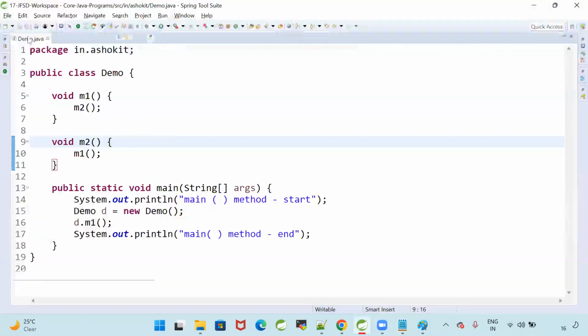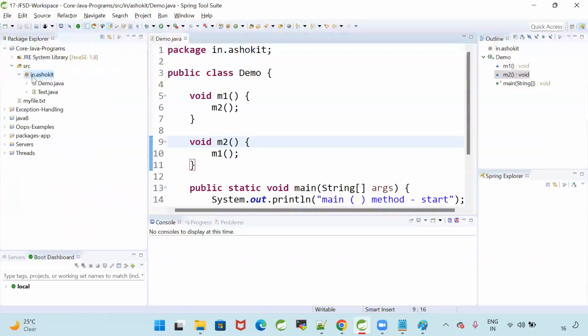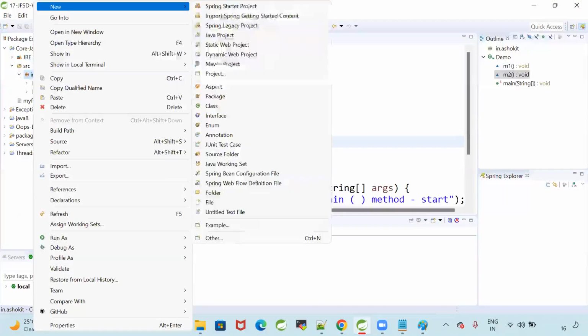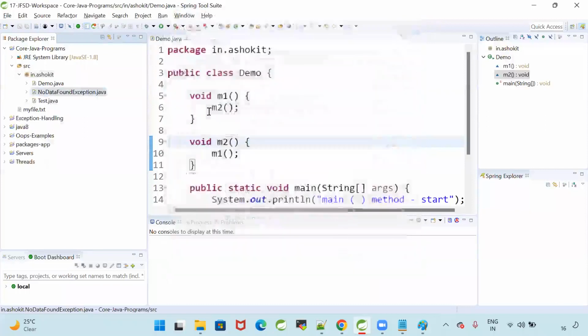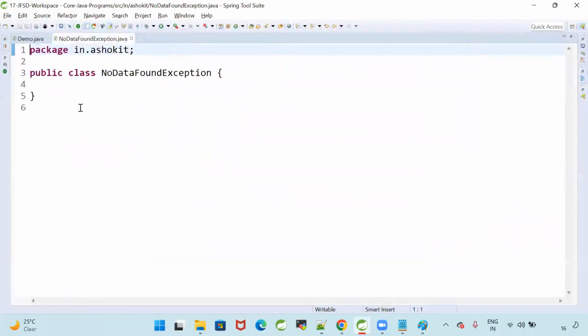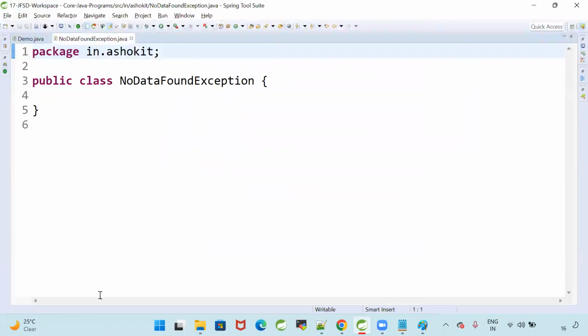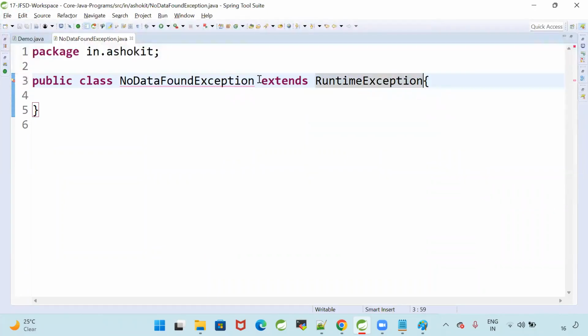Now, let me create my own exception, which is called NoDataFoundException. I'm writing an exception class with the name NoDataFoundException. It is a normal Java class. How to make this class an exception class? Important: public class NoDataFoundException extends RuntimeException.